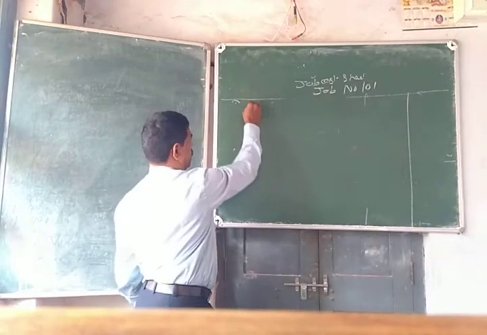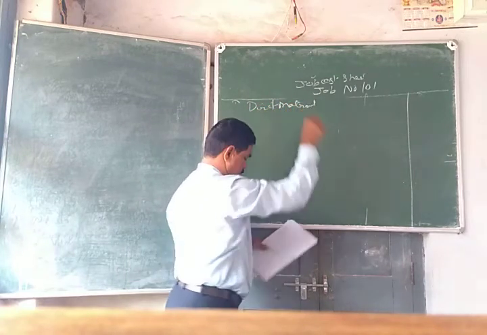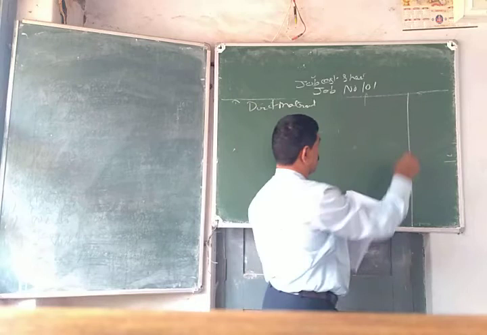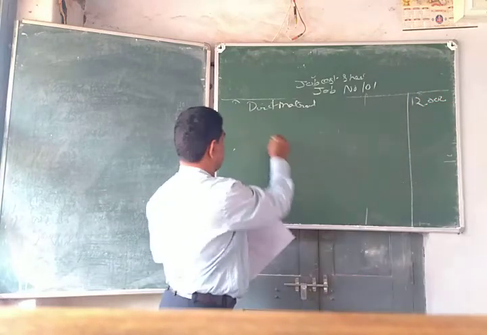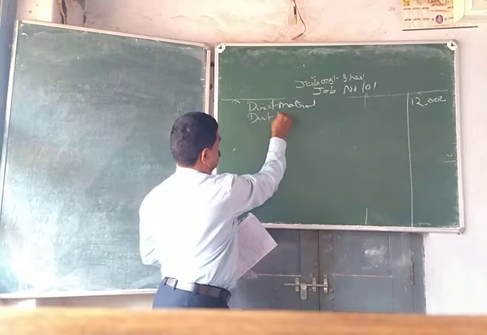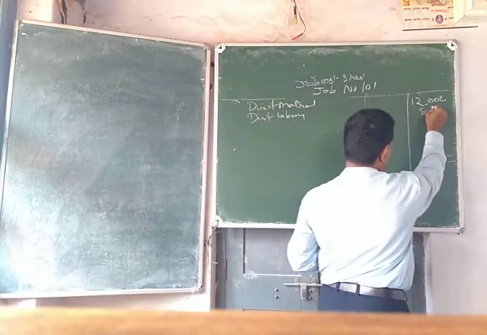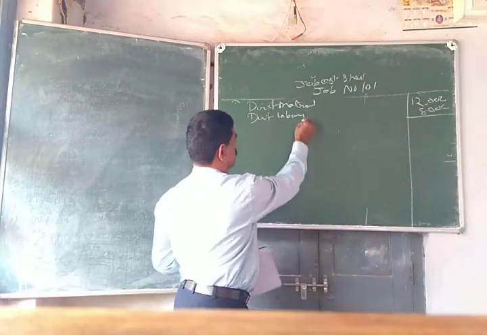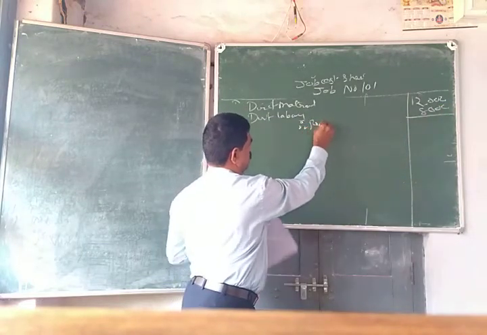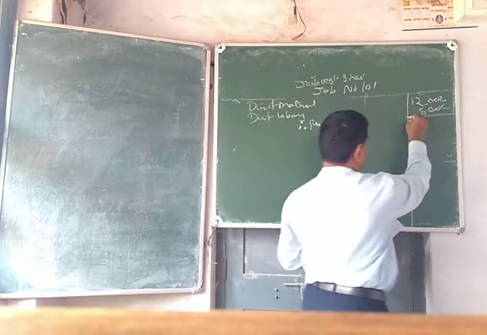Direct material 12,000, then direct labor 8,000. There are no other expenses, therefore prime cost is 20,000.